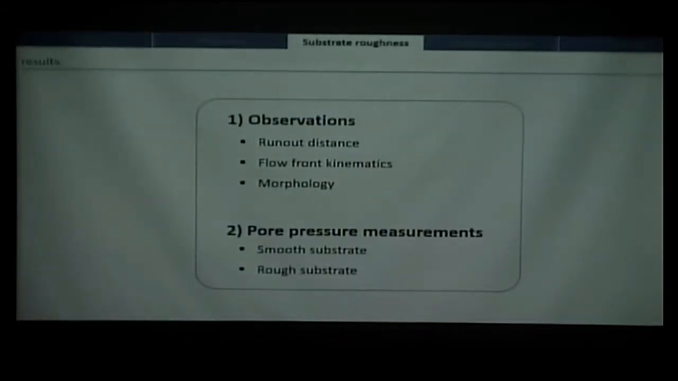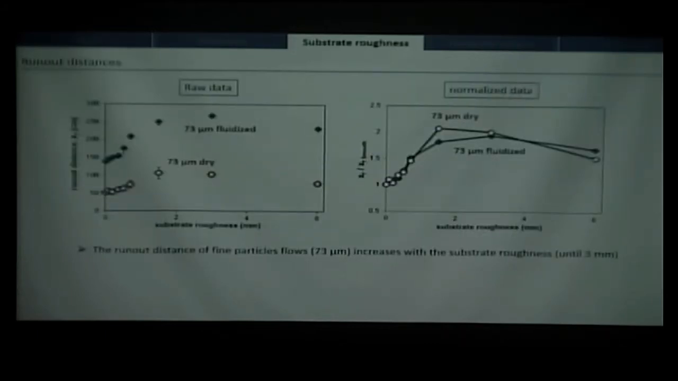Okay, so now I will present first the observation of the runout, the flow front kinematic, the morphology, to have an idea of what happens with a rough substrate, and then I will present the pore pressure measurements. So first, that is probably the most important result here.